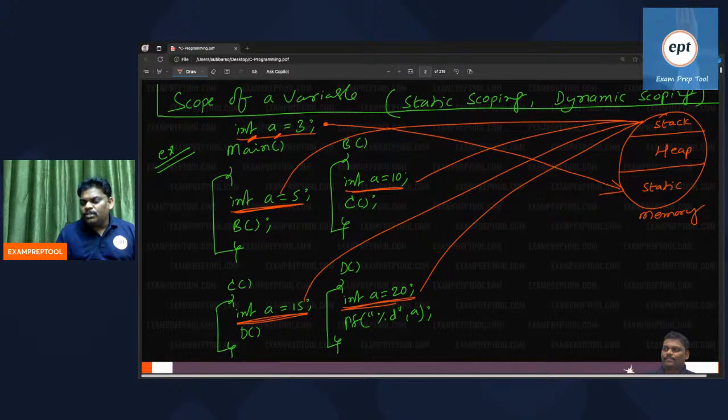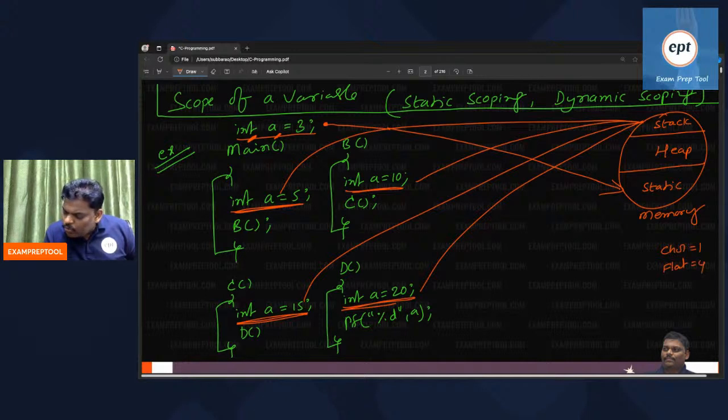Purpose of declaration is creating memory. Then some people immediately ask, how many bytes, sir? Integer means 2 bytes. Character means 1 byte. Float is 4 bytes. Let me write here. Char 1 byte. Float 4 bytes. Int 2 bytes.